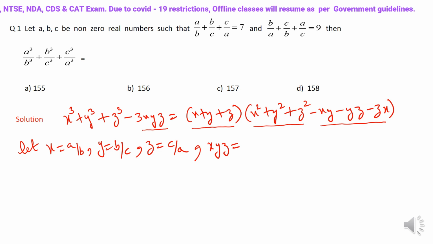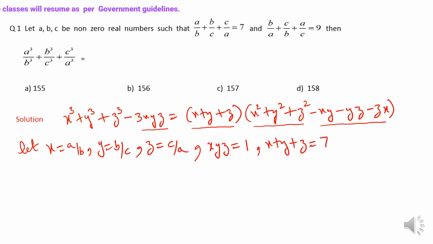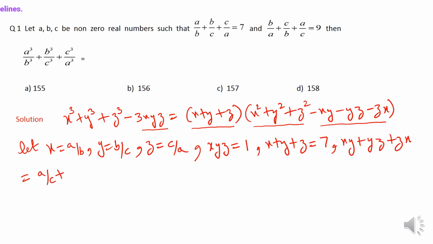First we find the value of xyz. xyz is nothing but A/B times B/C times C/A, which is just 1, because the terms in the numerator and denominator cancel each other. x + y + z is just 7 according to the given information. What is the value of xy + yz + zx? If you look carefully, xy is A/B times B/C, which is A/C. yz is B/C times C/A, which is B/A. zx is C/A times A/B, which is C/B. So according to the given information, this is just 9.